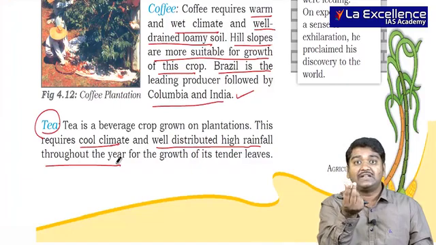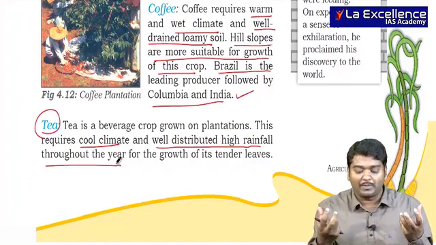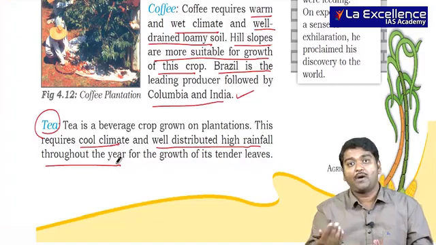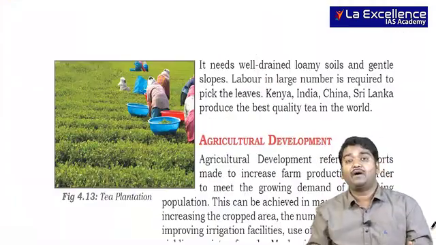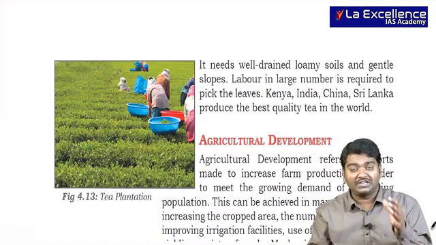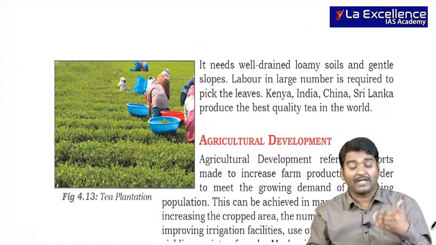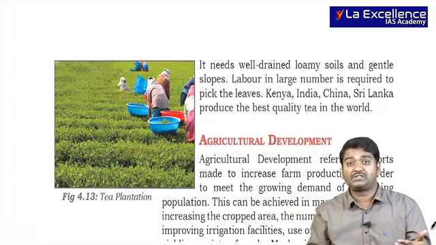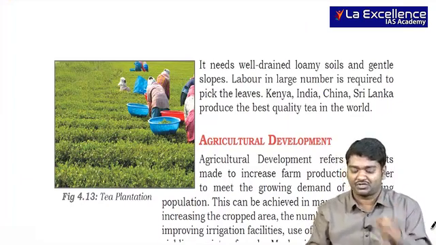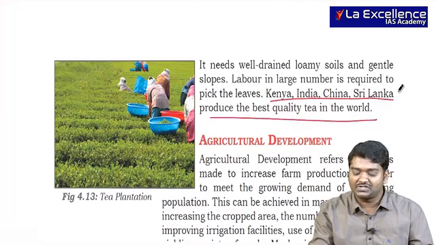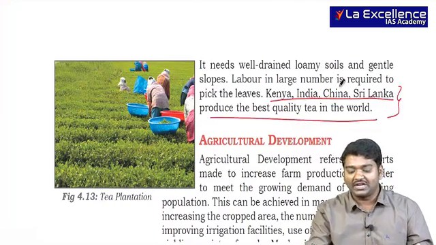The main reason is the leaves and other things usually have to grow properly. Else the leaves become dry and it is not good for production of tea. Labor is very much used in tea plantations. Usually Bangladeshi migrants, and in Sri Lanka, Tamils and all are usually associated with this particular tea production. Kenya, India, China, Sri Lanka produce the best quality tea, and China is famous for tea production.